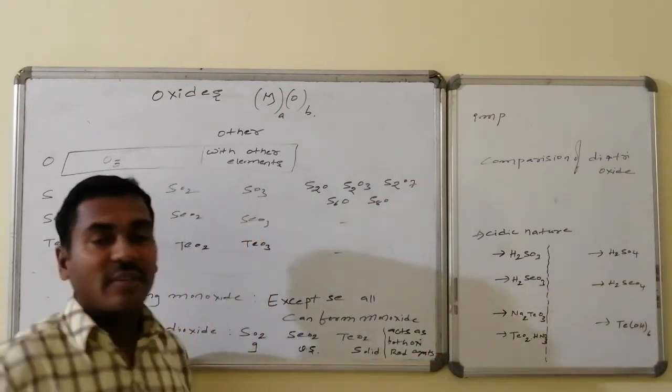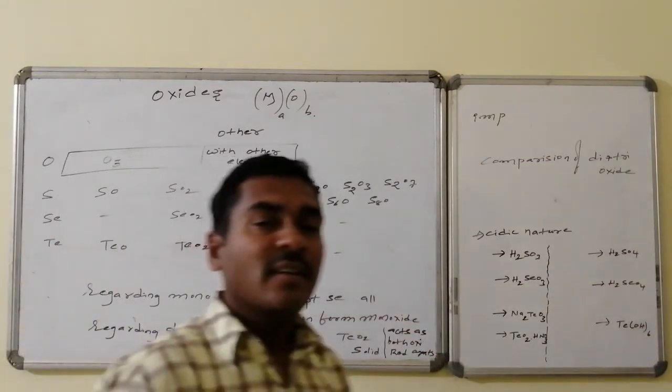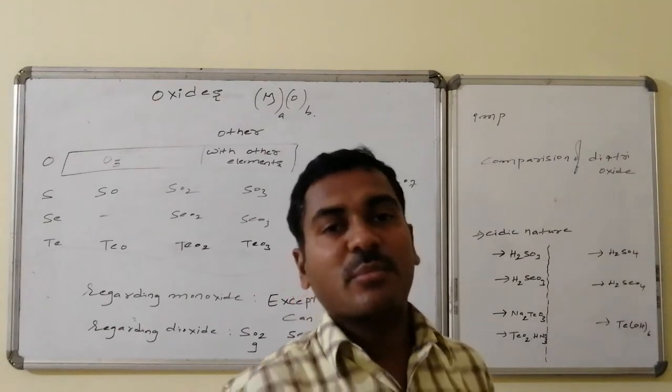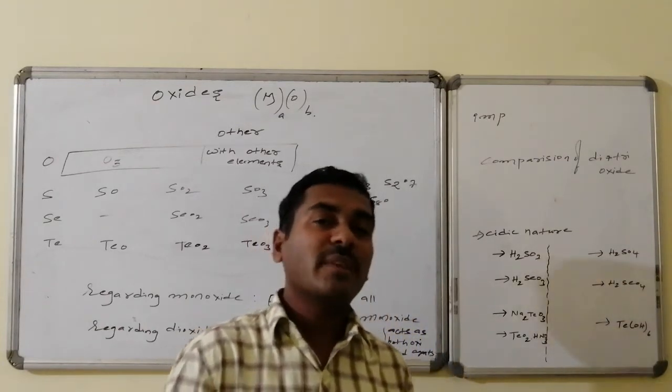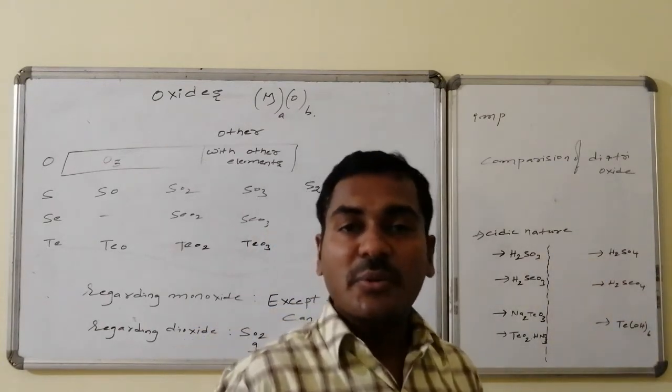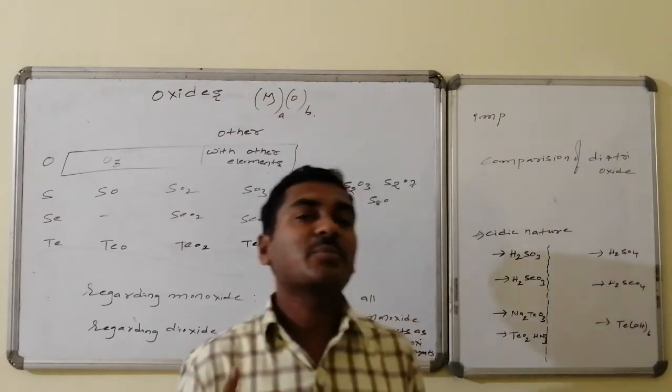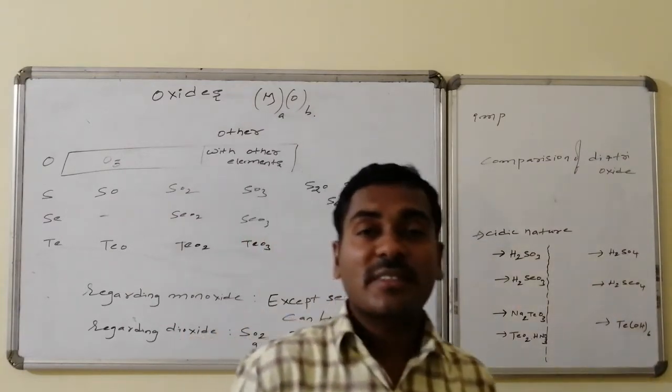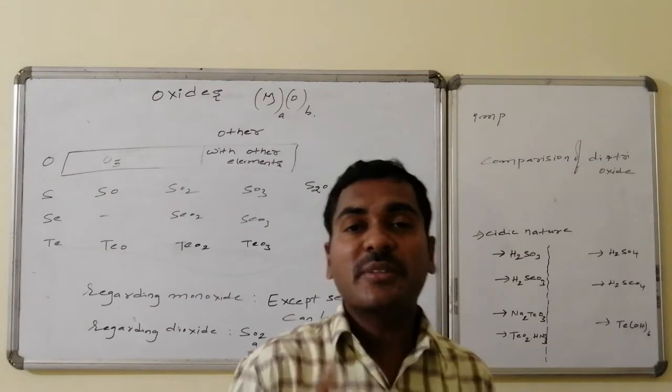Due to the intermediate oxidation state, it can increase the oxidation number, and at the same time it can also decrease the oxidation number. Due to these reasons, substances like sulfur dioxide act as both oxidizing agents as well as reducing agents.